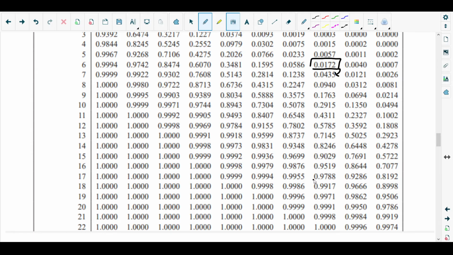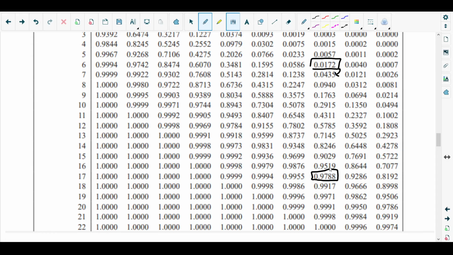Look, this is the one we are looking for, because 1 minus 0.9788 will give you 0.0212, which is less than 0.025.